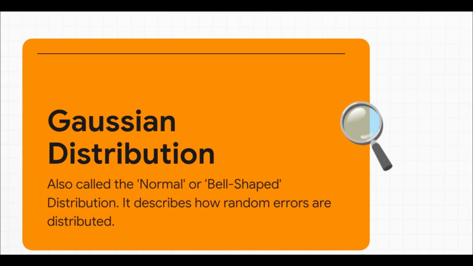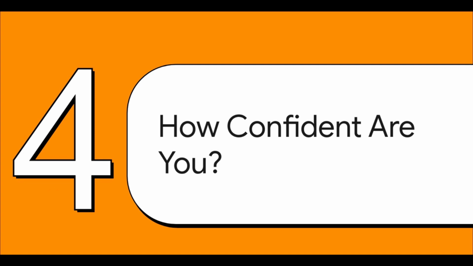And this beautiful, perfect shape, it has a name. It's called the Gaussian distribution, but you've probably heard it called the bell curve. It's this fundamental pattern that shows up everywhere in nature, and it perfectly describes how random errors tend to behave. But here's the thing. This bell curve isn't just pretty to look at. It's an incredibly powerful predictive tool. It lets us stop just having a feeling of confidence and start putting real, hard numbers to it.